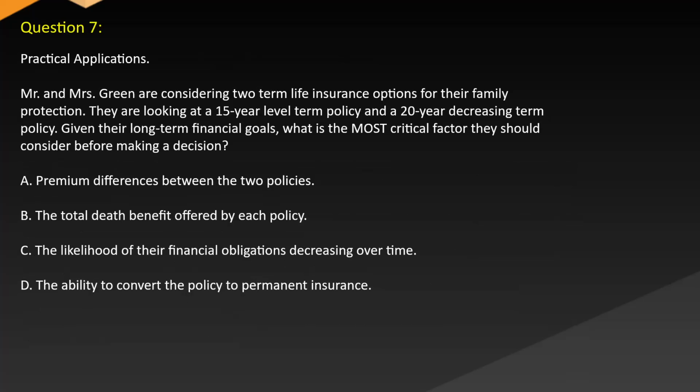Question 7. Practical applications. Mr. and Mrs. Green are considering two term life insurance options for their family protection. They are looking at a 15-year level term policy and a 20-year decreasing term policy. Given their long-term financial goals, what is the most critical factor they should consider before making a decision? A. Premium differences between the two policies. B. The total death benefit offered by each policy. C. The likelihood of their financial obligations decreasing over time. D. The ability to convert the policy to permanent insurance.